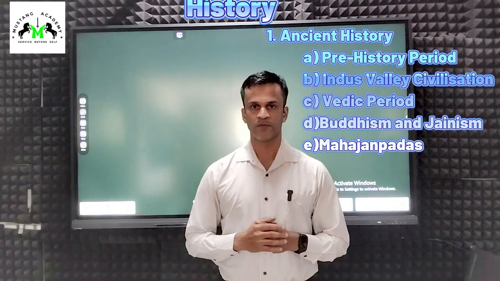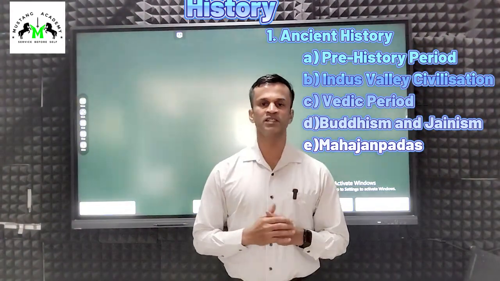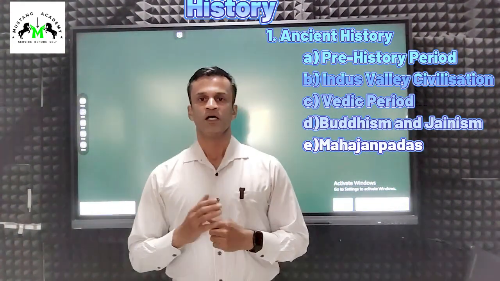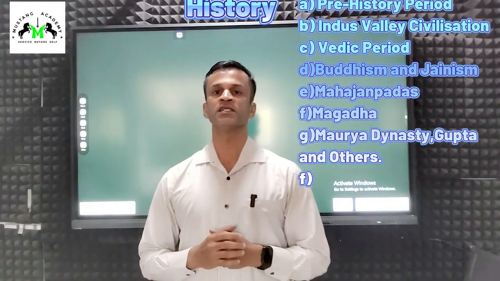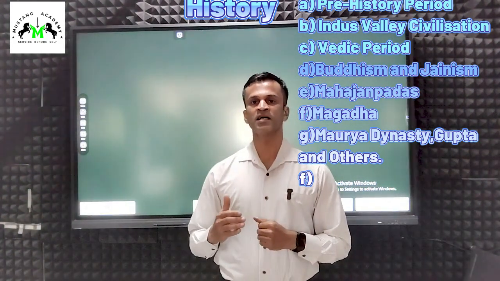The two religions are then followed by the Mahajanapadas. Ancient India was divided into 16 Mahajanapadas. Important among them are Magadh, Avanti and some others. It starts then with Magadh and the invasion of Alexander to India, which resulted in the establishment of the Maurya dynasty. The Maurya dynasty is followed by the Guptas and other dynasties.